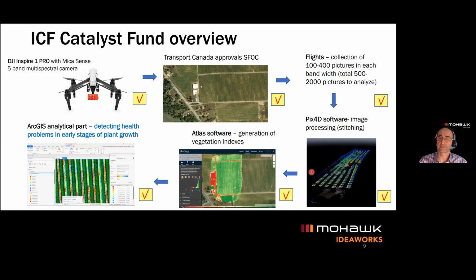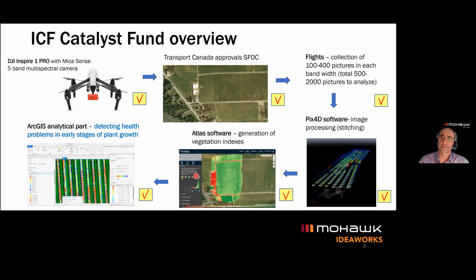After this processing was done locally, we uploaded the raster files into online software, the MicaSense Atlas software. By uploading the processed images, the online package allowed us to view a number of different indices indicating chlorophyll concentration, amount of water, and other environmental factors.